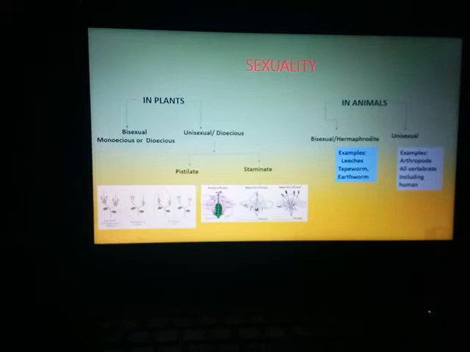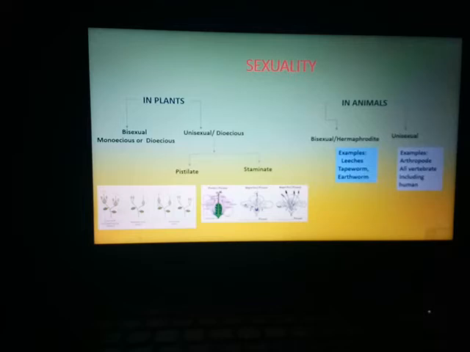Now, in lower organisms there is no such sexuality in the organism strains. We call them strains. For example, even bacteria undergo sexual division or a sexual mode of reproduction. But there are no such male and female sex organs present in a bacterial cell or in algae. But in higher groups of organisms, you will see there are two sexes, that is male and female.